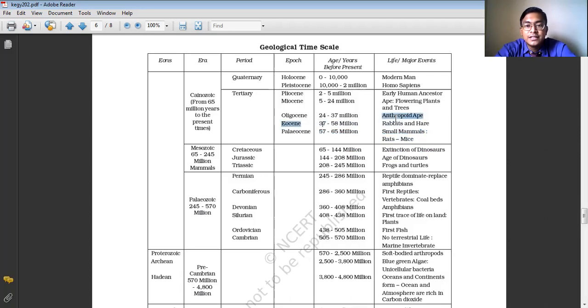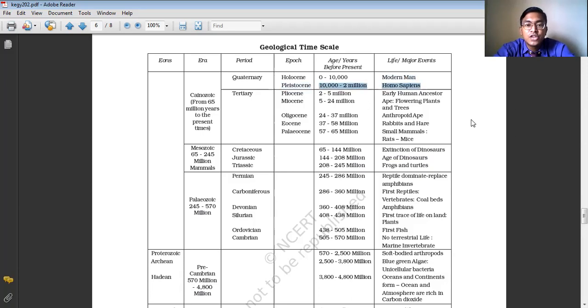Then 37 to 58 million years ago, the rabbits and the hare came into existence. Then 24 to 37 million years ago, the anthropoid apes came into existence. Then 5 to 24 million years ago, the flowering plants and the trees came into existence. And then around 2 to 5 million years ago, the early human ancestors came into existence. And around 10,000 to 2 million years ago, the Homo sapiens, or the modern man, came into existence.